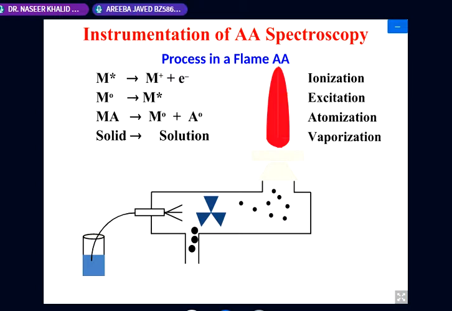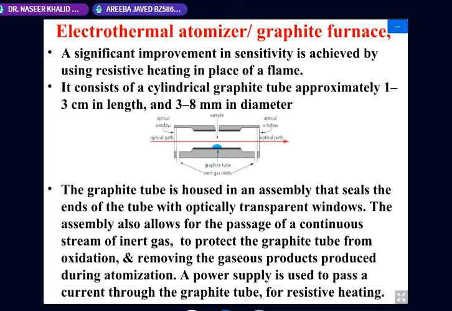When the temperature increases, so much energy is being absorbed by the particle that it is being ionized. When it is ionized, removal of one electron takes place. It means that this is the ionized species. This will not be absorbing the resonance energy which is coming from the hollow cathode lamp. Okay. Now, these are the first one.